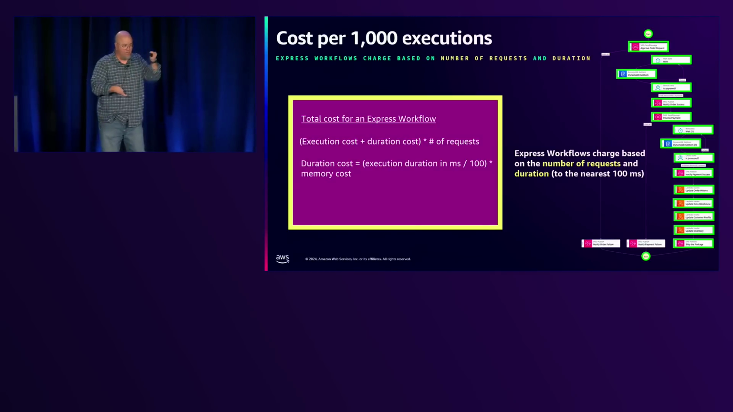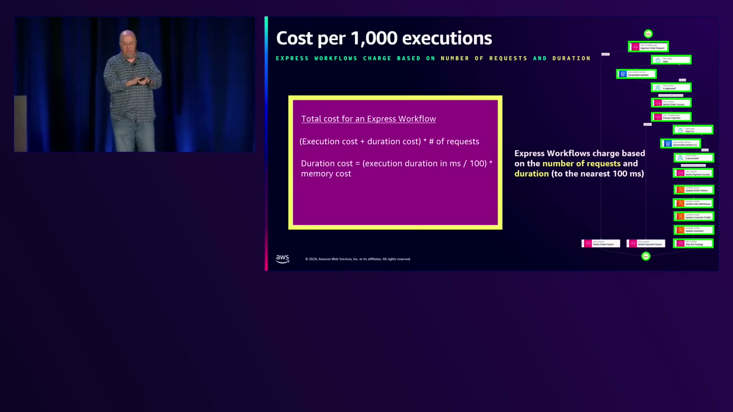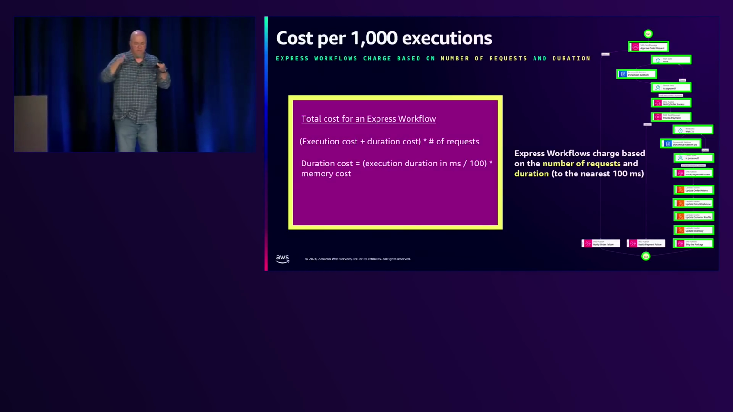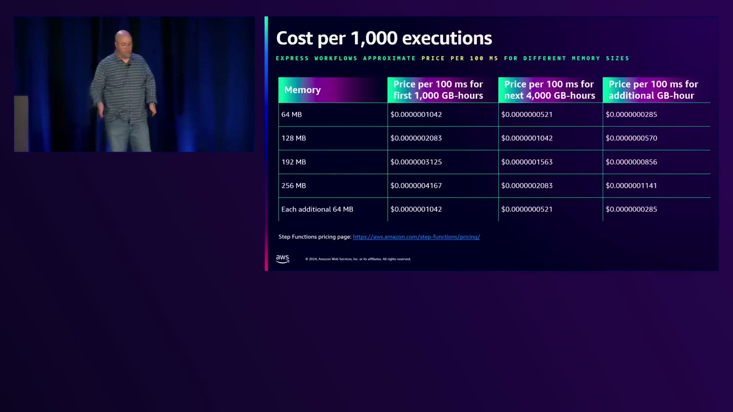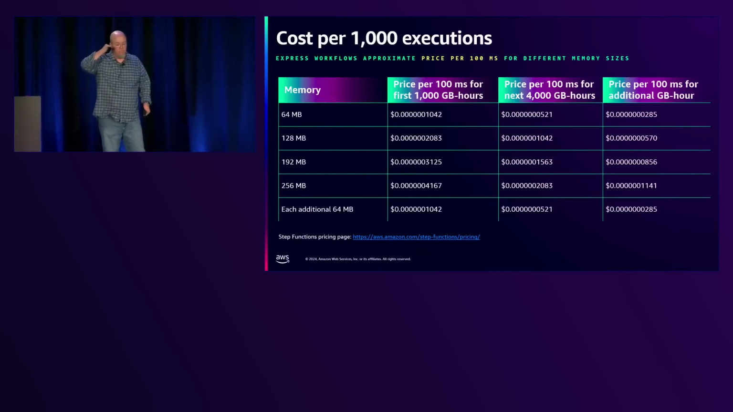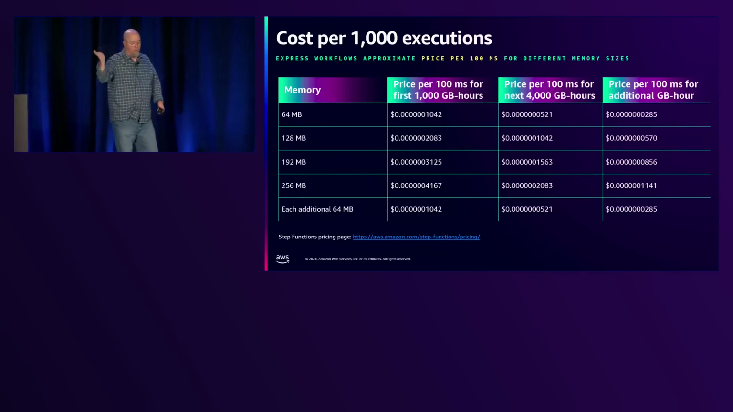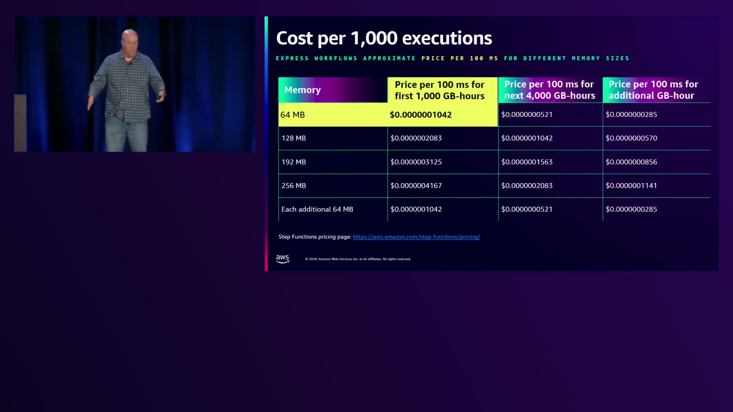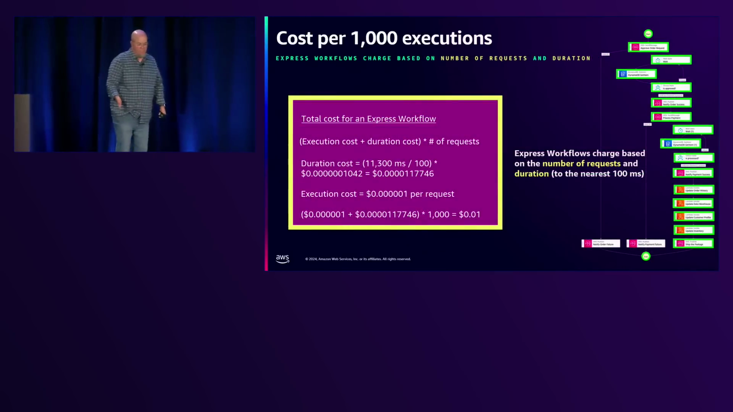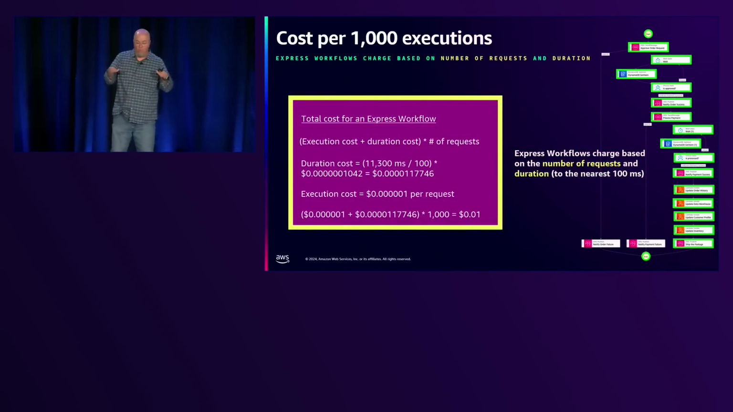over 100. There's the memory cost. And then the memory cost in step functions it's kind of a sliding scale. It looks like this. So 64 meg, you have your first 1,000, you have your next 4,000, and so on. Our actual running is in the 1,000. It's actually 64 meg. So it's 0.000, a bunch of zeros, and then 1042. Right? So we break that down. So we look at the cost here, and that's how we get the 1 cent.